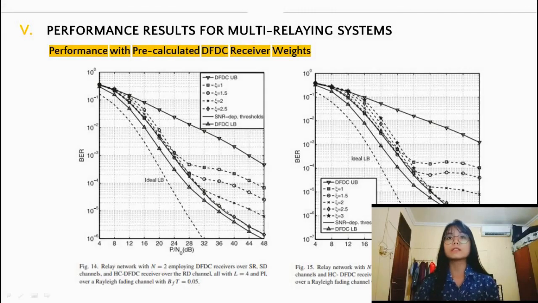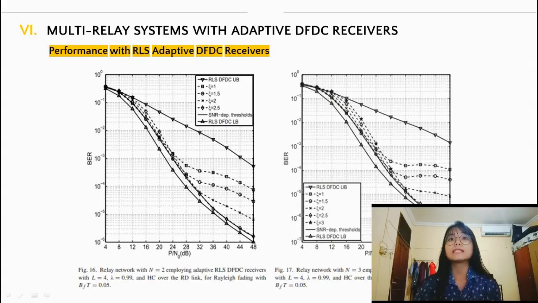5. Performance results for multi-relaying system. In these two pictures, we compare the usage of two and three relays using the pre-calculated DFDC receiver. From the comparison of the two figures, we can see that a larger, increased diversity can reduce the bit error ratio. 6. Multi-relay systems with adaptive DFDC receiver.